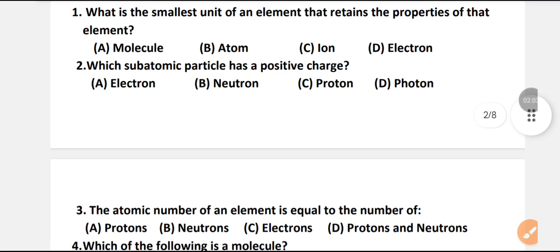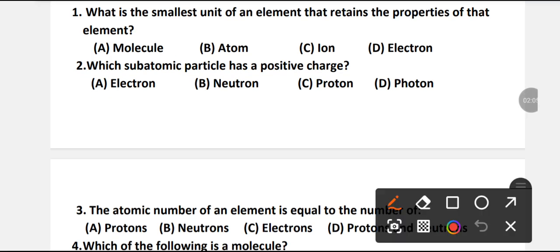Which subatomic particle has a positive charge? There are four options: electron, neutron, proton, photon. Which option is the right option?